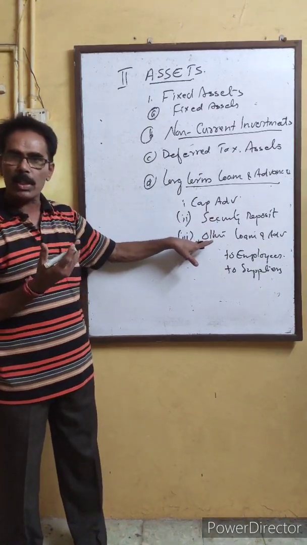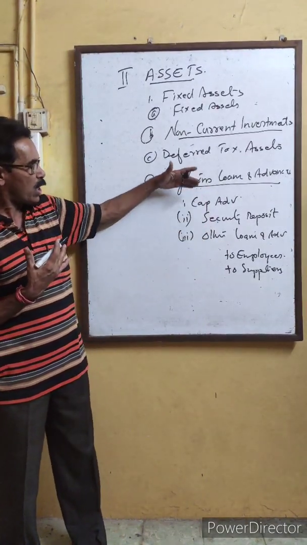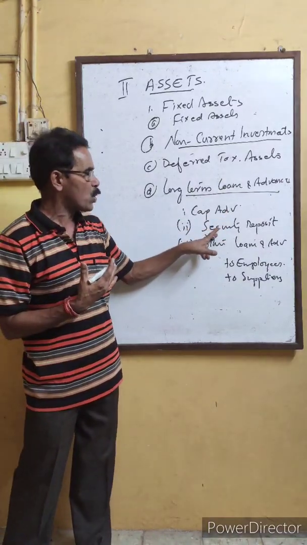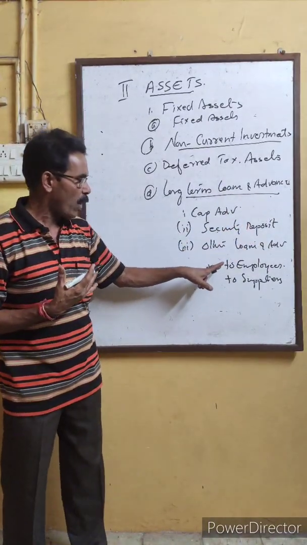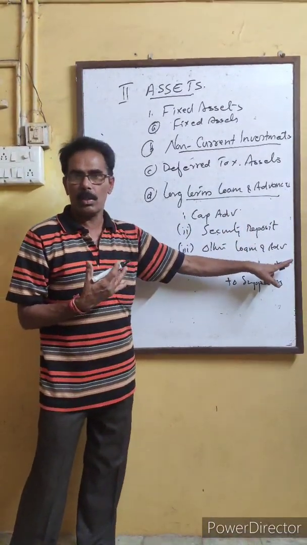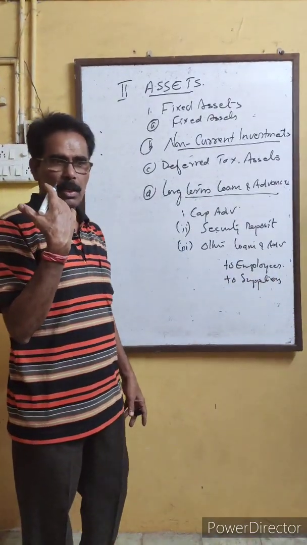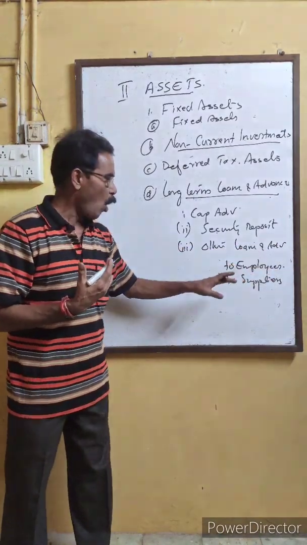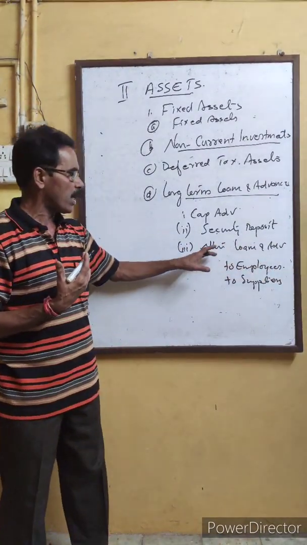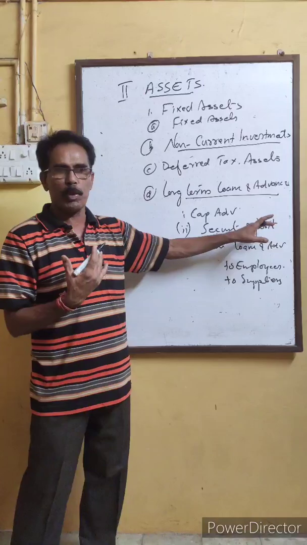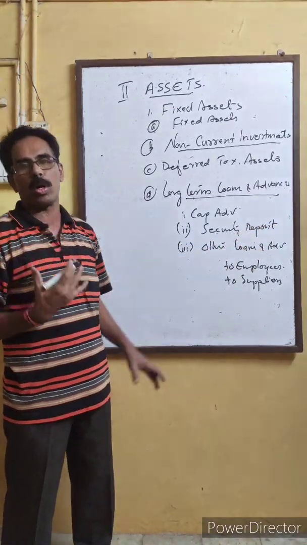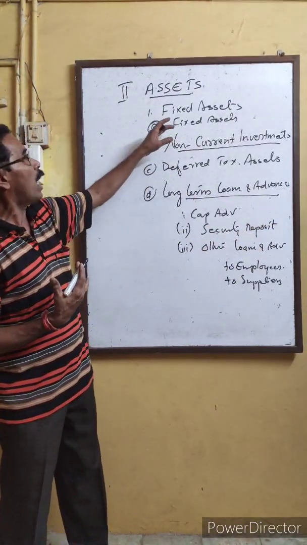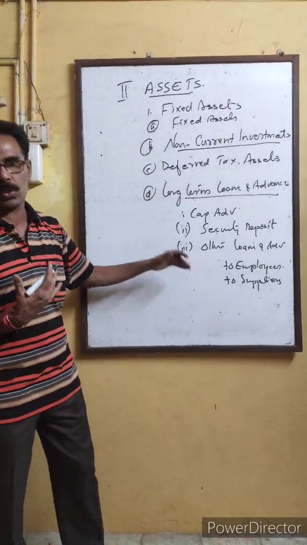Other loans and advances are any other type of loans and advances which are not coming under capital advance or security deposit, like advance given to employees. If any money, for their necessity, is advanced by the company to its employees or to the suppliers, that will come under other loans and advances. That should be specifically explained under notes to account. So these are the categories coming under fixed assets.